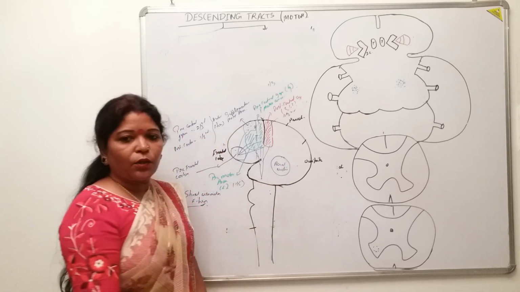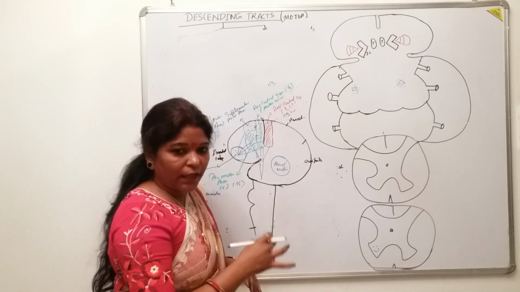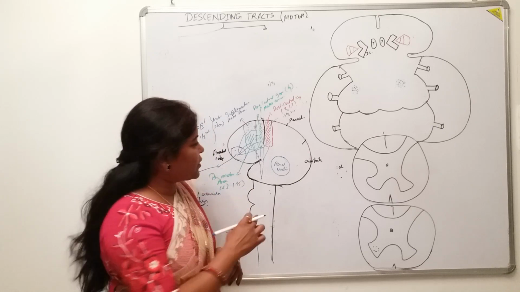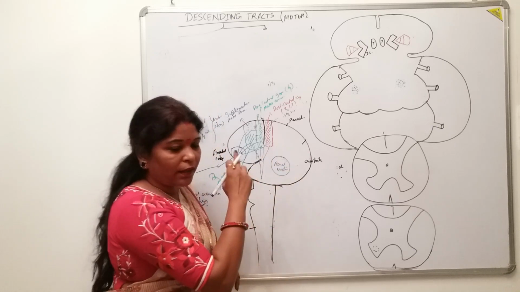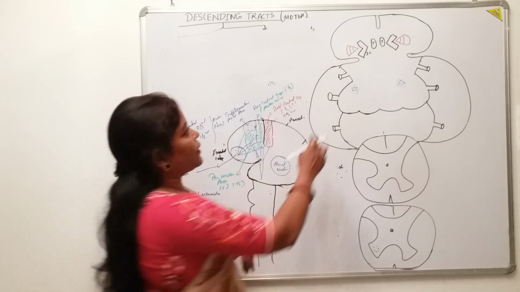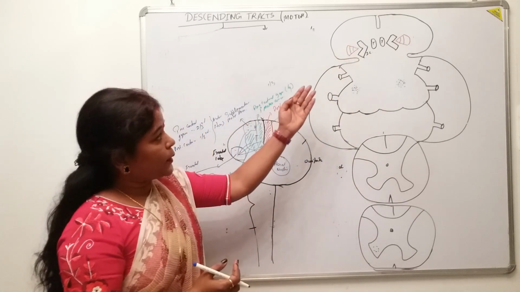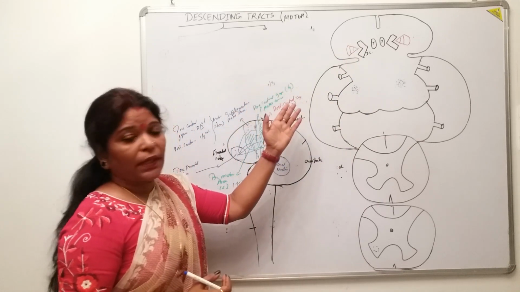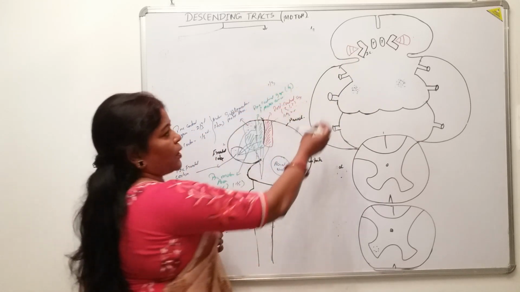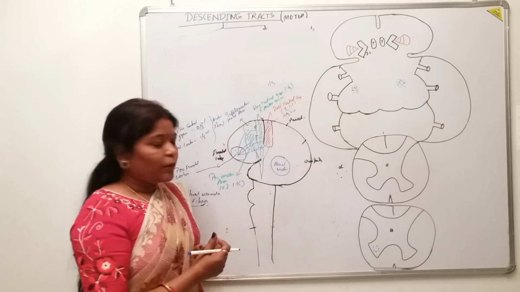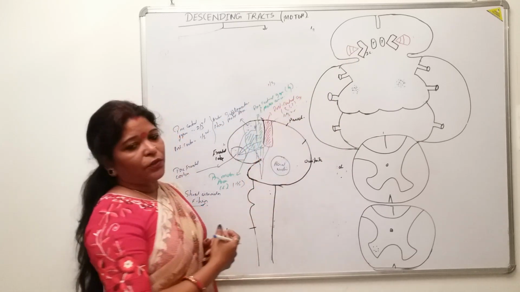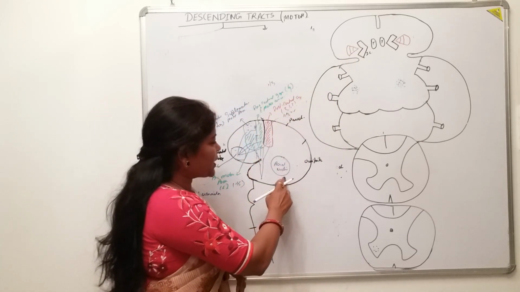What are the basal nuclei? These are deeply seated collections of grey matter in the white matter area. For example, here you will see the globus pallidus, the putamen, the caudate nucleus, and the substantia nigra. So there are many structures included in the basal nuclei.